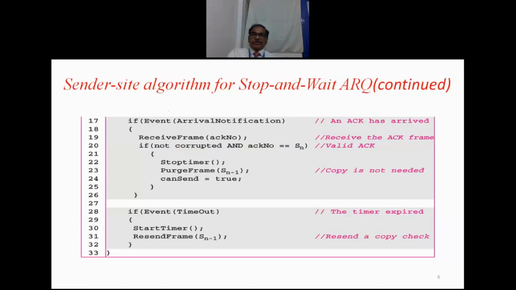So this is how the sender does the task for every frame. Send the frame and wait for the acknowledgement. If there is no acknowledgement, repeat the same. If there is an acknowledgement and it is okay without any problems, then stop the timer and remove the existing frame from the storage, memory or buffers. Then fill the buffers with the next frame, then send the next frame. So this is what the sending data link layer does.